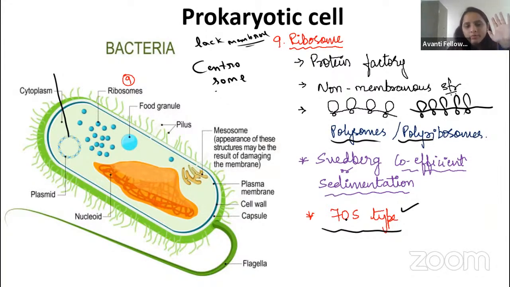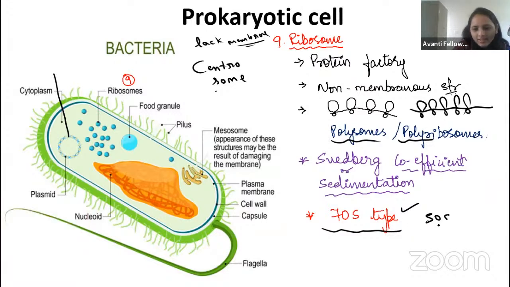Nothing else. Very easy. Svedberg coefficient, we will call it, okay? Or sedimentation constant. Sedimentation constant or the Svedberg coefficient. So S means that. Very good, Nandish. Yes. 70S means what? 50S plus, not 50S plus. Just we have to write 50S and 30S. Okay, not plus.